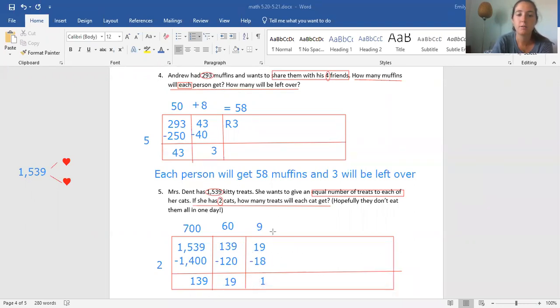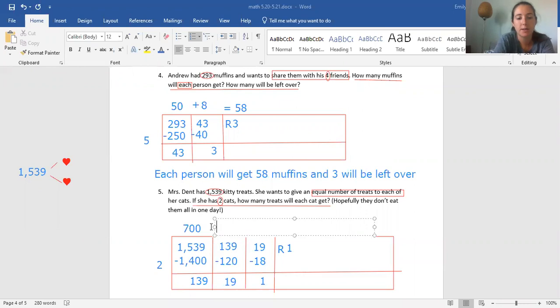So I hope that you notice that 1 is less than 2. 1 is less than 2. So that means that 1 is a remainder. If I were to ask you what times 2 equals 1, you'd look at me like I was crazy, right? Nothing times 2 can equal 1. Technically 1/2 times 2 equals 1, but we're not working with fractions right now. We're working with whole numbers. So I'm going to put an R here.